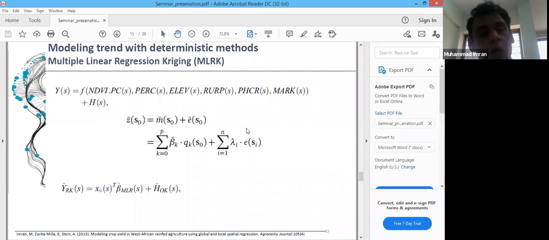This is what we call regression kriging. It can give us better estimates at the national level compared to simple ordinary kriging. So you are right, sir.